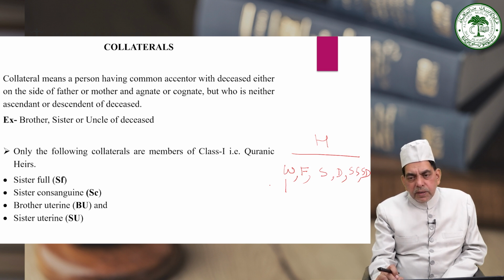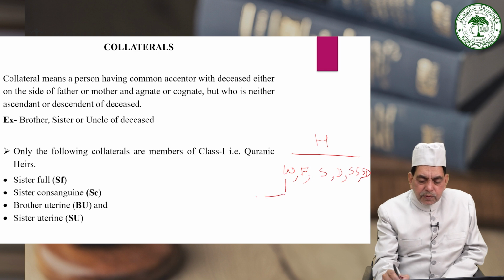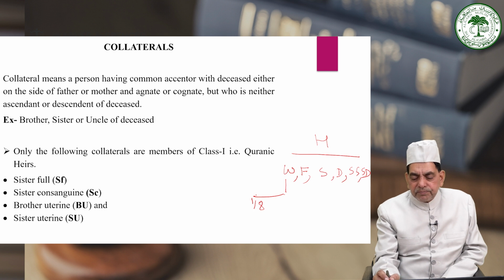If in the given case the entitlement of the widow is determined, she will be entitled to inherit the minimum, that is only 1 by 8 of the net total property of the deceased.